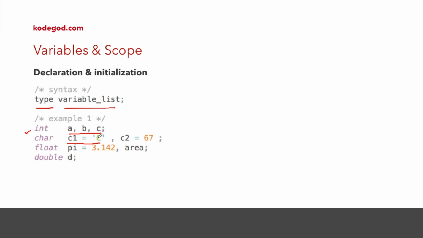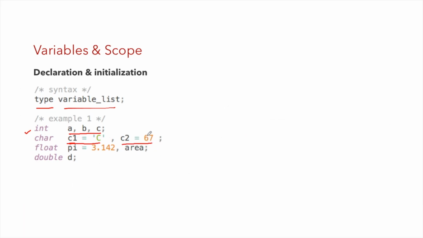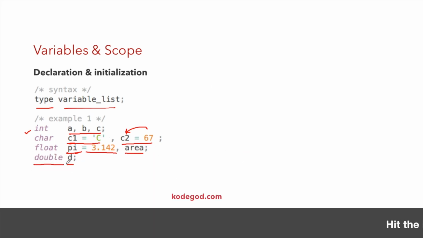So the ASCII value of capital C gets assigned to c1, or alternatively I can write c2 equal to 67. In that case also the ASCII value is stored into character c2. Then I can have a float variable initialized to 3.142. The name of that variable is pi, and then another variable area which I am not initializing. Another variable is double d, so d is a variable of type double.